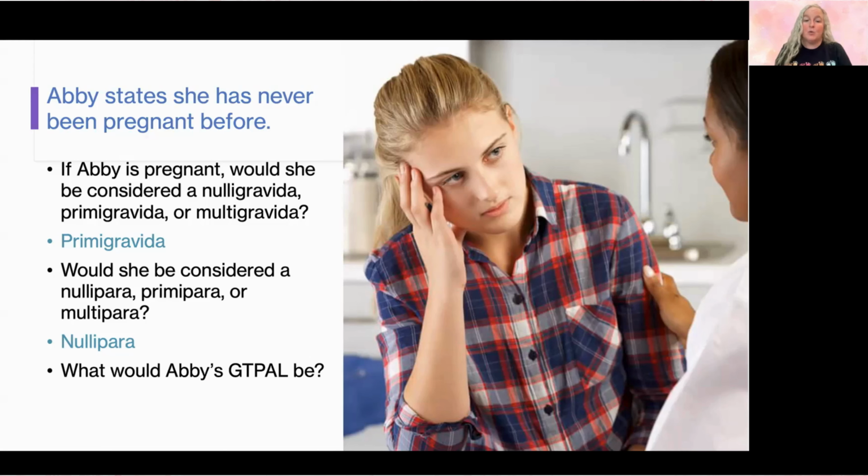If she's pregnant today, what would be her GTPAL? So gravida would be 1. It's the first pregnancy. Has she had any deliveries? She has not. So term deliveries is 0. Preterm deliveries is 0. Abortions are 0. And living is 0. So her GTPAL is G1, T0, P0, A0, L0. And we can also see it potentially written, remember, with just the numbers. Then you see G1 is gravida 1, para 0, 0, 0, 0.